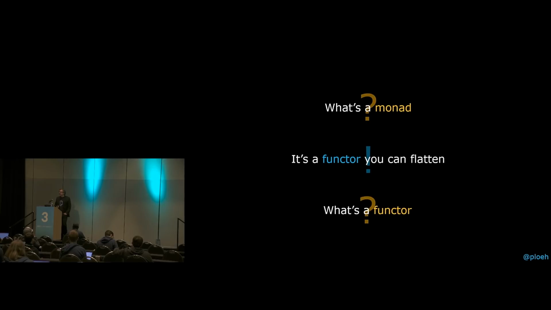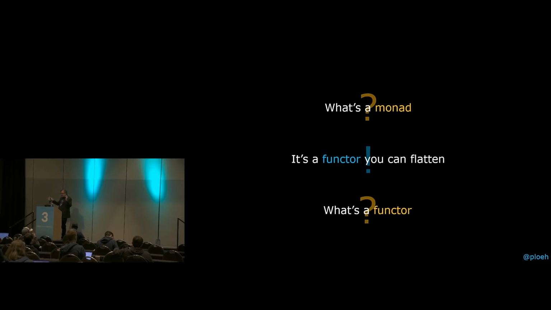But I haven't told you what a monad is, and I'm not assuming that you know what it is. So we'll just briefly cover that. I think I can do this in about 10 minutes. So in short, a monad is a functor you can flatten. And you go, okay, fair enough, what's a functor? It's not really helpful. So we'll have to start with just defining what a functor is. And once you understand what that is, the monad is actually pretty easy to understand. And a functor is not that hard to understand.